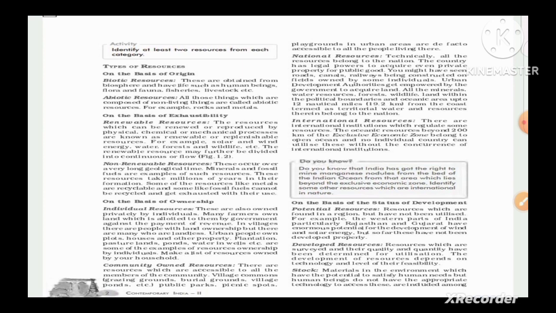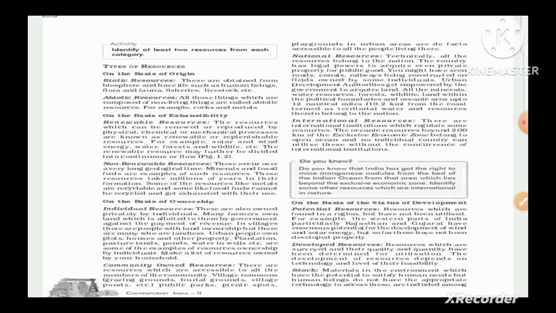So the things which are present in a country or the coastline are mentioned. It is a definition we have to learn. Otherwise, wildlife, all the minerals present in a country, land, political boundary, and water are also mentioned, up to 12 nautical miles. So these are all the national resources. In short, all the resources belonging to the nation.